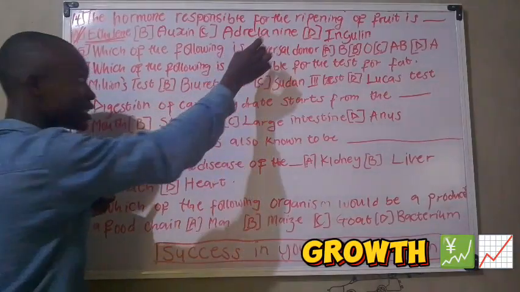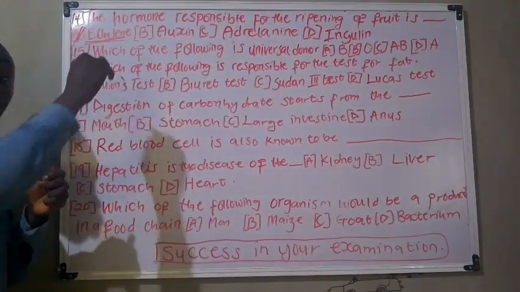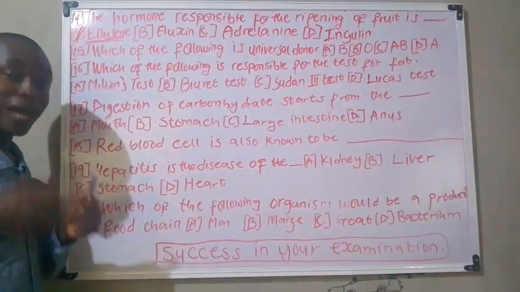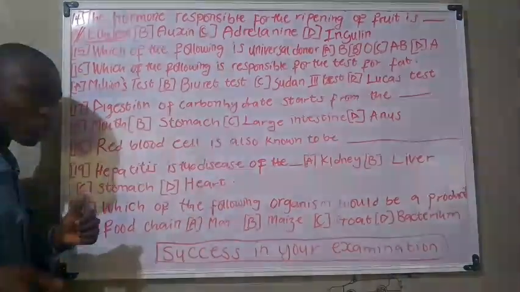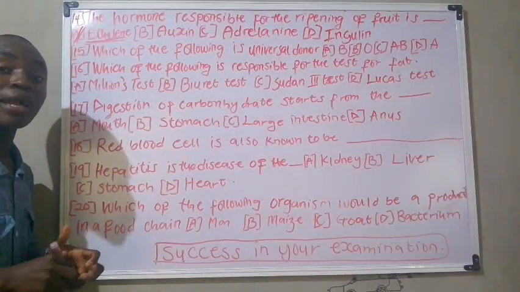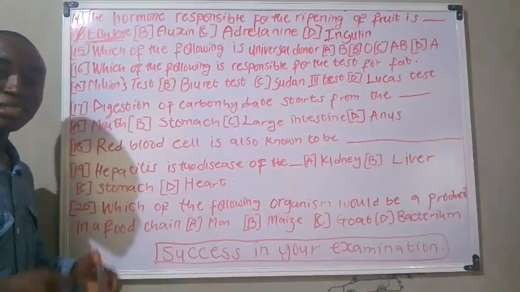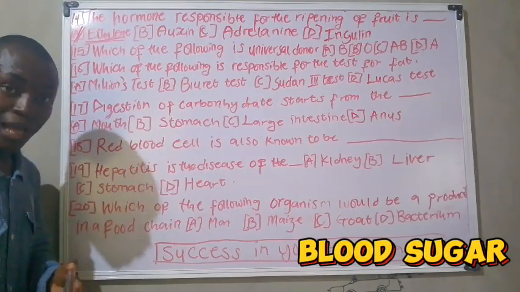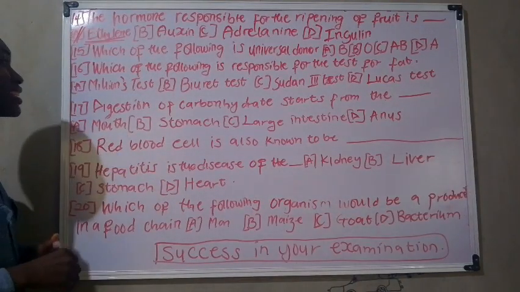For option C, that occurs in humans. For option A and also option B, it occurs in plants, while for option C and option D it occurs in humans or man. And adrenaline, which is a hormone in humans located on top of the kidney, is responsible for emergency. For option C, insulin is responsible for the regulation of blood sugar. That should be noted.